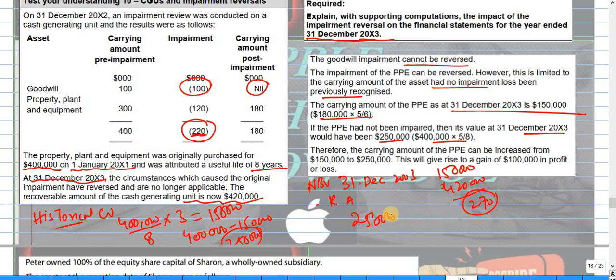Here the NBV is now 150 on this date. So from 150 up to 250 gives rise to 100. PPE is increased by 100, and the income gain is 100. This is the equal reversal. Clear? Now let's move on.